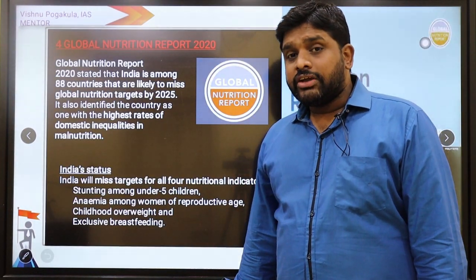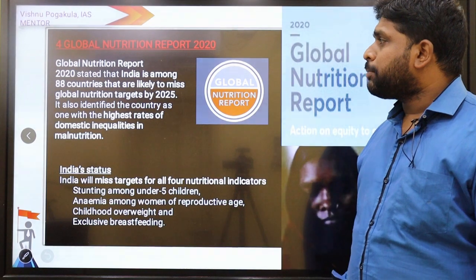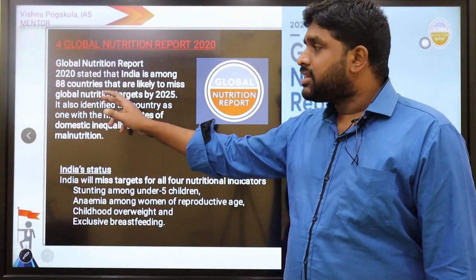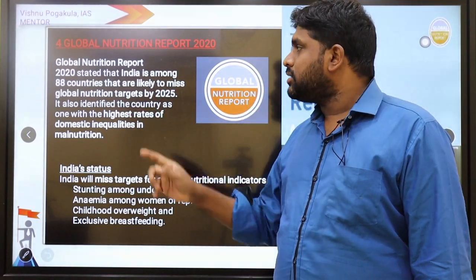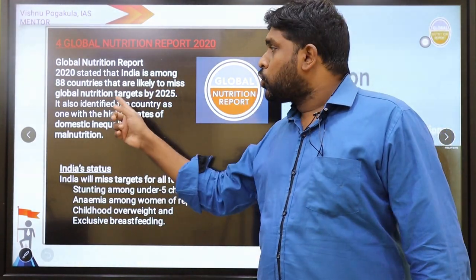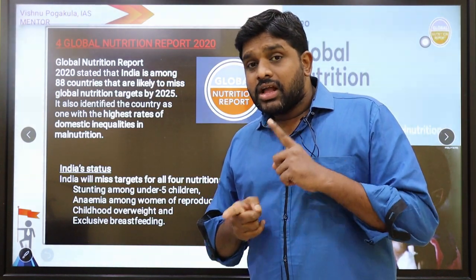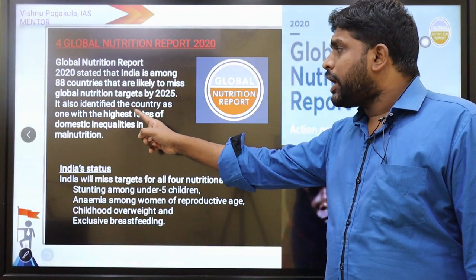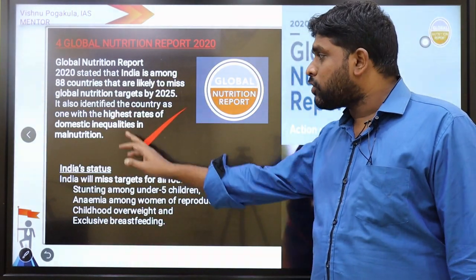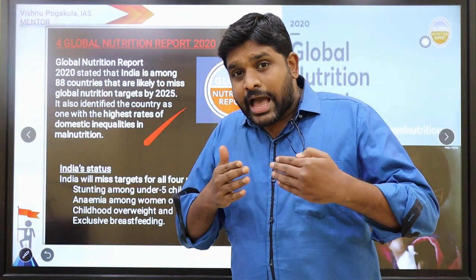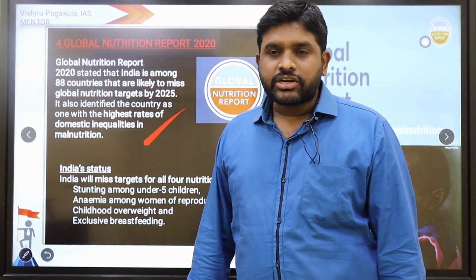The Global Nutrition Report 2020 has been released. It stated that India is among 88 countries that are likely to miss global nutrition targets by 2025. We have global nutrition targets which need to be reached by 2025, and those targets are being missed. It also identified the country as one with the highest ratios of domestic inequalities in malnutrition. So there are lots of social gaps and economic gaps with respect to malnutrition.